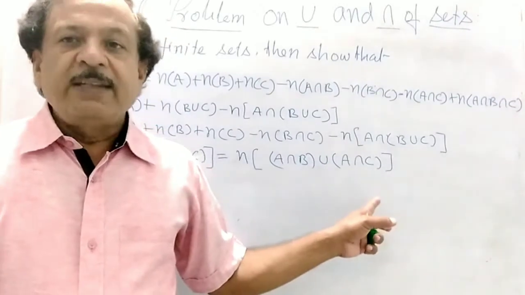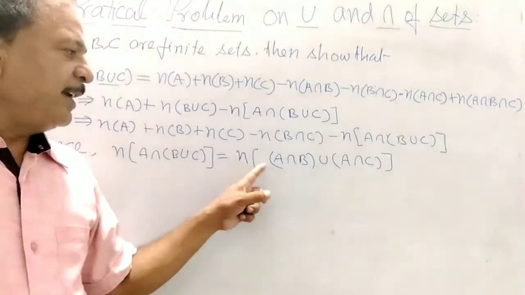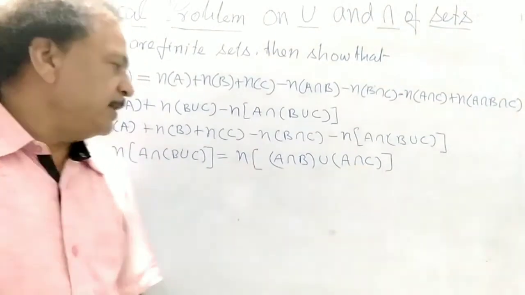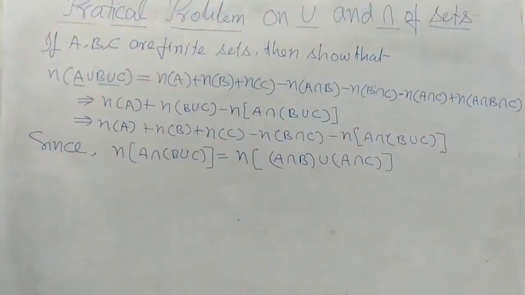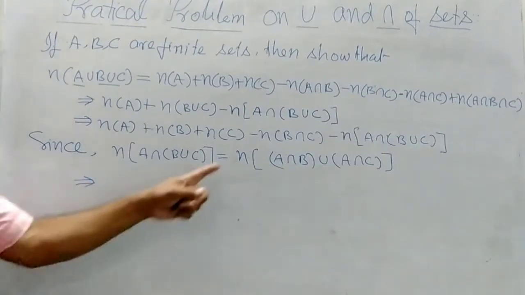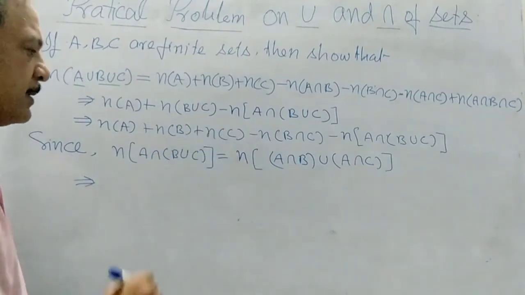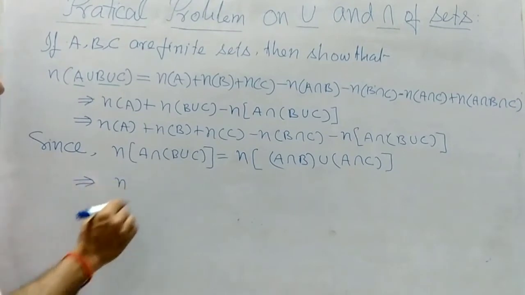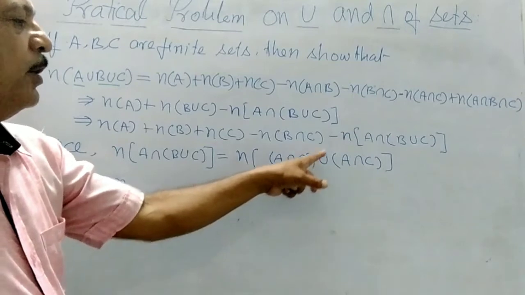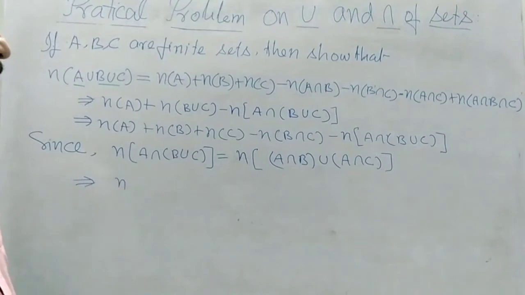So you can write N((A intersection B) union (A intersection C)). Now you can write this again as N(A intersection B) plus N(A intersection C) minus N((A intersection B) intersection (A intersection C)).